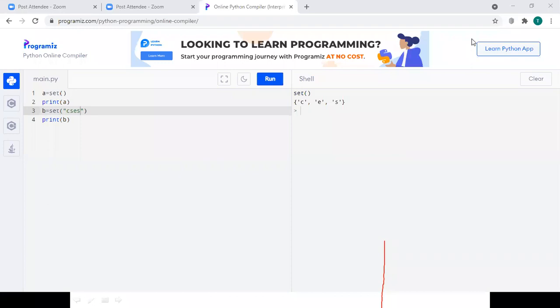Please don't write unnecessary lines on the screen, right?